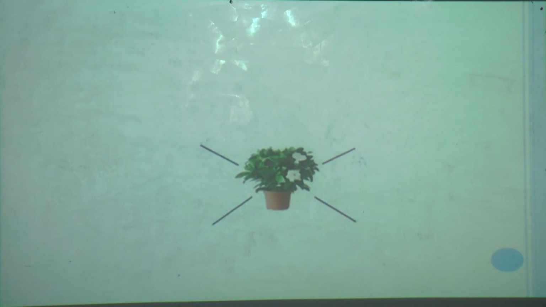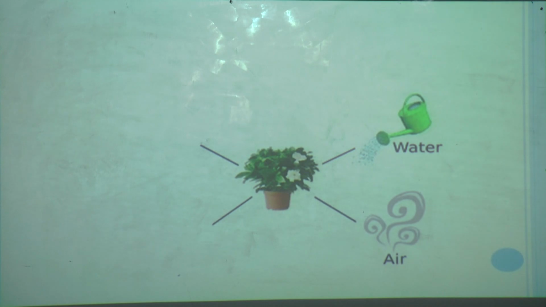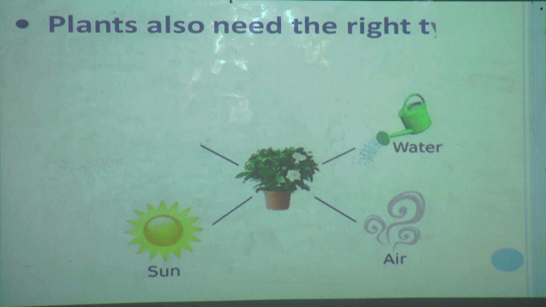Dear students, as you know, plants need water, air and sunlight to make food. Yes, we have learnt about this in grade 3 science also and in our previous lesson on how plants make food. And in the introduction part of this lesson in the first episode I told you that plants also need the right type of soil to grow in.